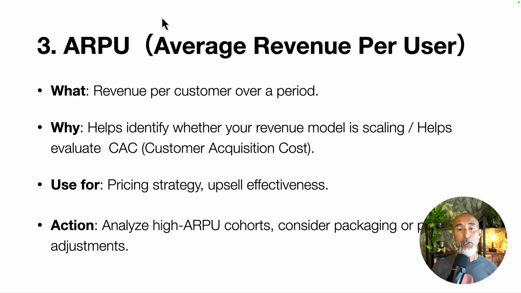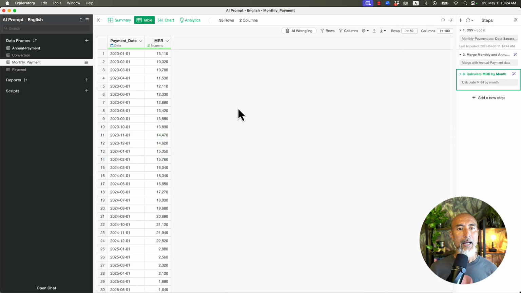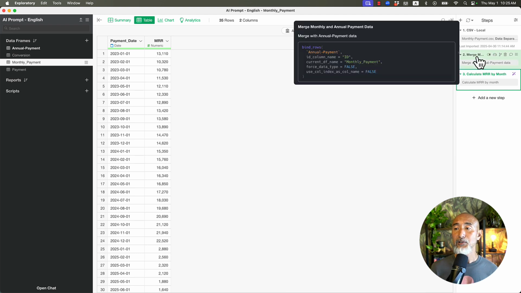Okay, so this one too, you can create that calculation in a very simple way. But here, there's one thing we need to be careful about. At this point, we have only a payment date and an MRR because this is already aggregated data, right? We don't really have the customer information, so we can't even calculate the number of customers at this point, right? Once we have the number of customers, then we can divide MRR and you get the ARPU, right?